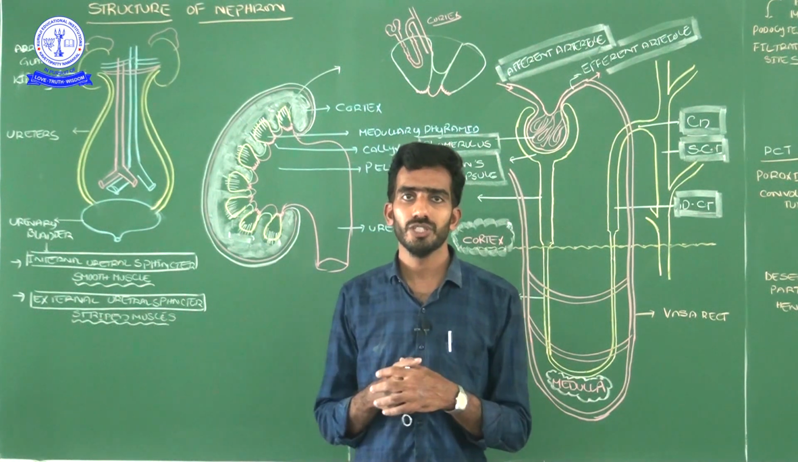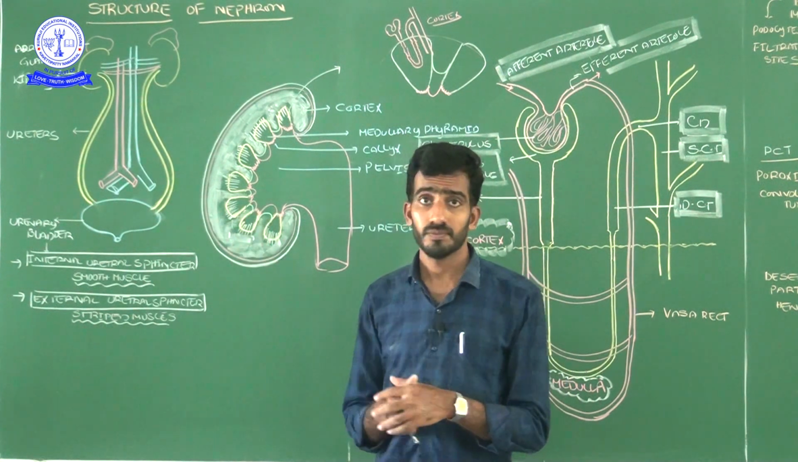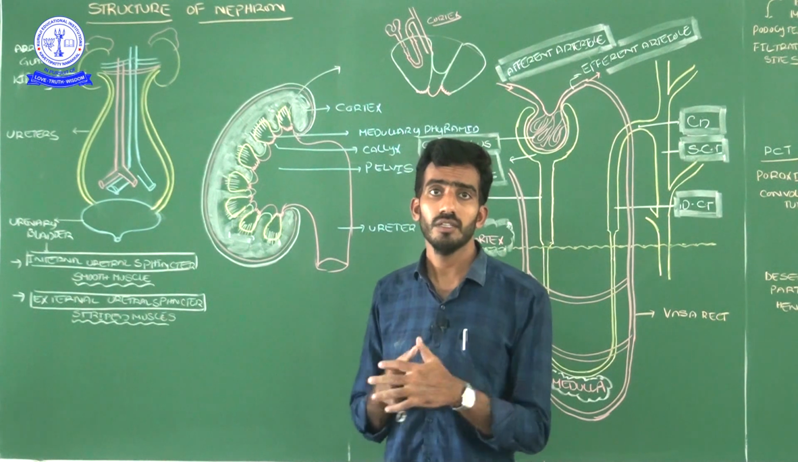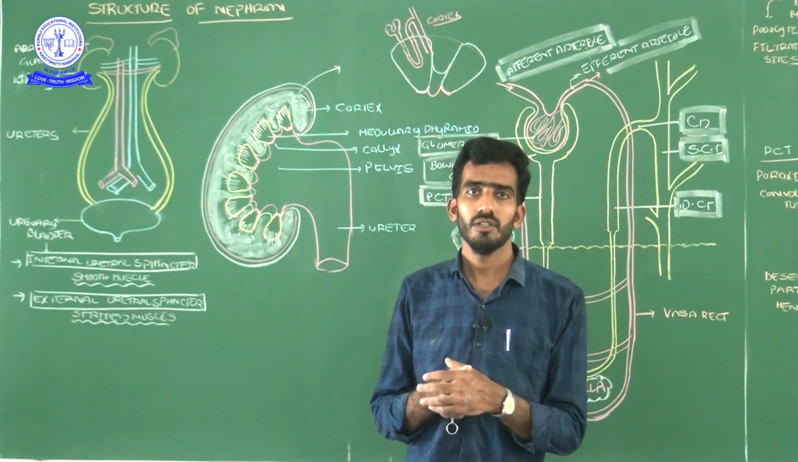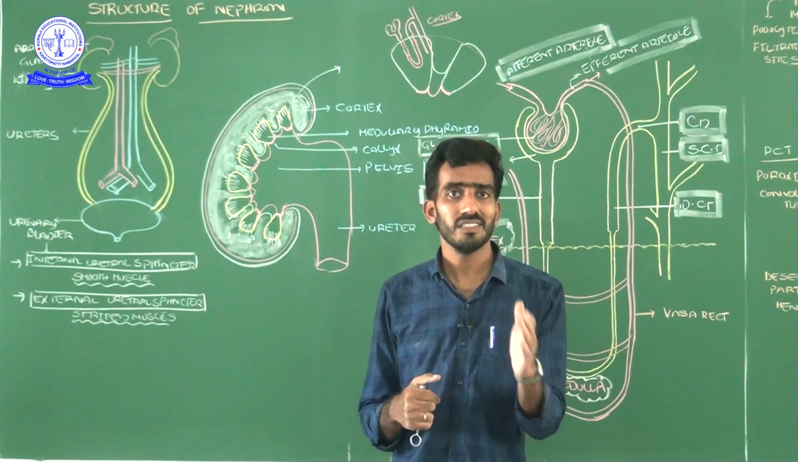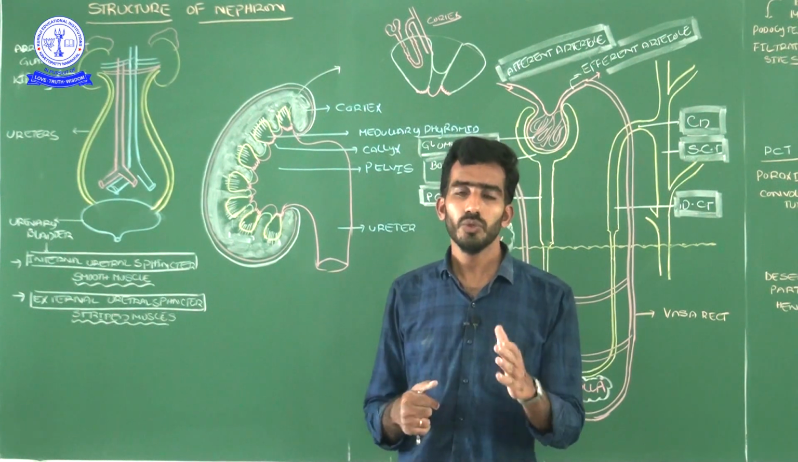This video session you will get clarity about the structure of the nephron. This topic is in the chapter Excretory Products and their Elimination, 11th standard. In that, we see how nitrogenous waste material is sent out from our body in the form of urea.